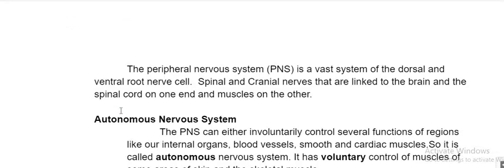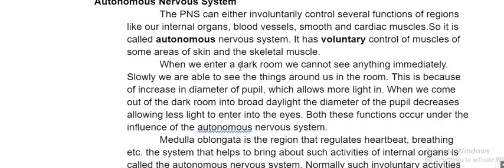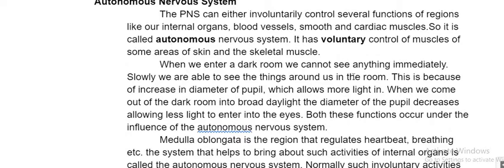Okay, now this PNS will take care of the autonomous nervous system linked with the brain. This PNS can take care of autonomous as well as voluntary, both. What is the autonomous nervous system? Do you know what is the meaning of autonomous? The general meaning of autonomous is self-ruling, a self-ruled body. No one can authorize it.